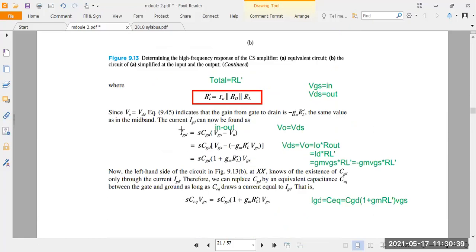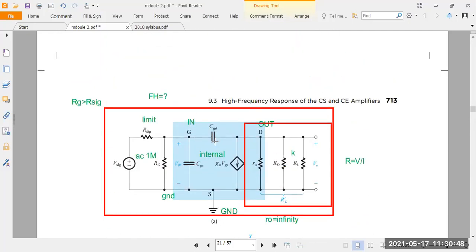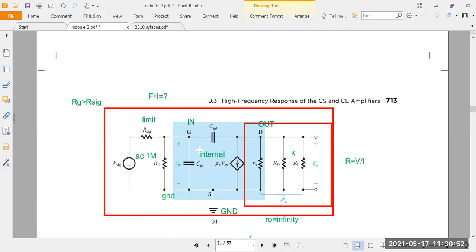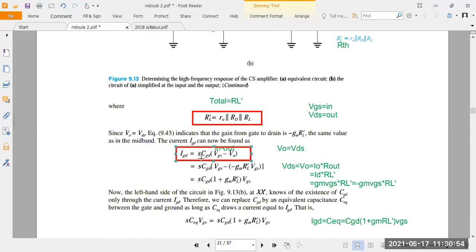Next, take the IGD equation, the current flowing between the gate and drain through the s-plane. So you take s into CGD into VGS minus V0.